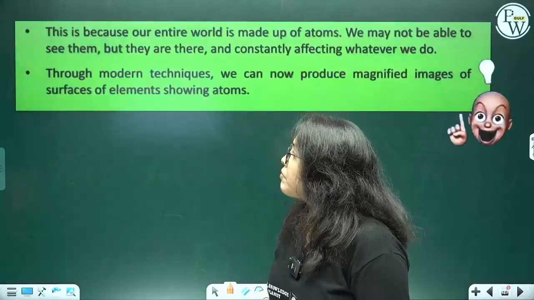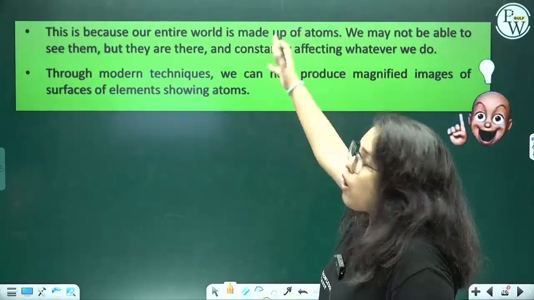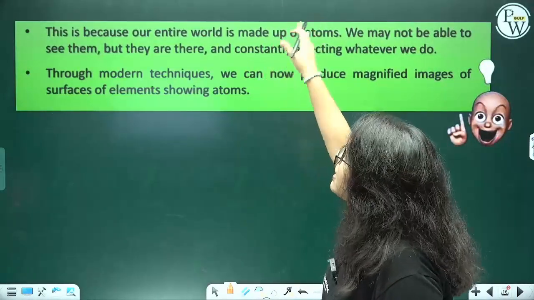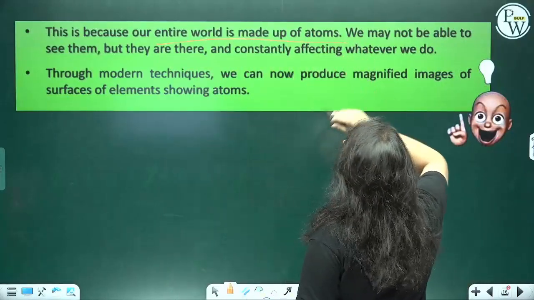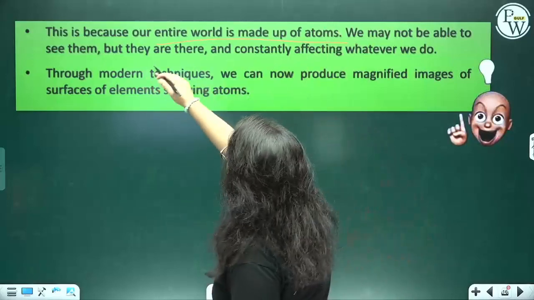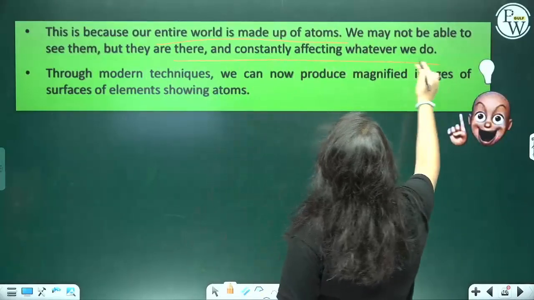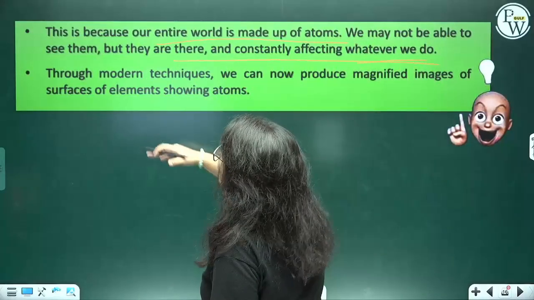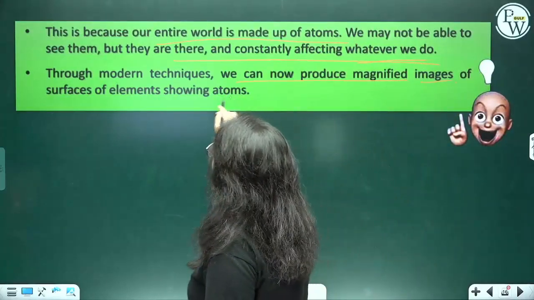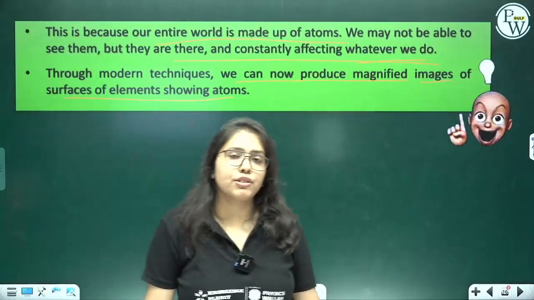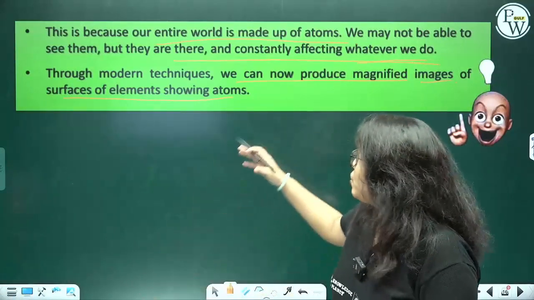All right. The answer to that question is over here. This is because our entire world is made up of atoms. We may not be able to see them, but they are there and they are constantly affecting what we do. Through modern techniques, we can now produce magnified images of surfaces of elements, showcasing the atoms.